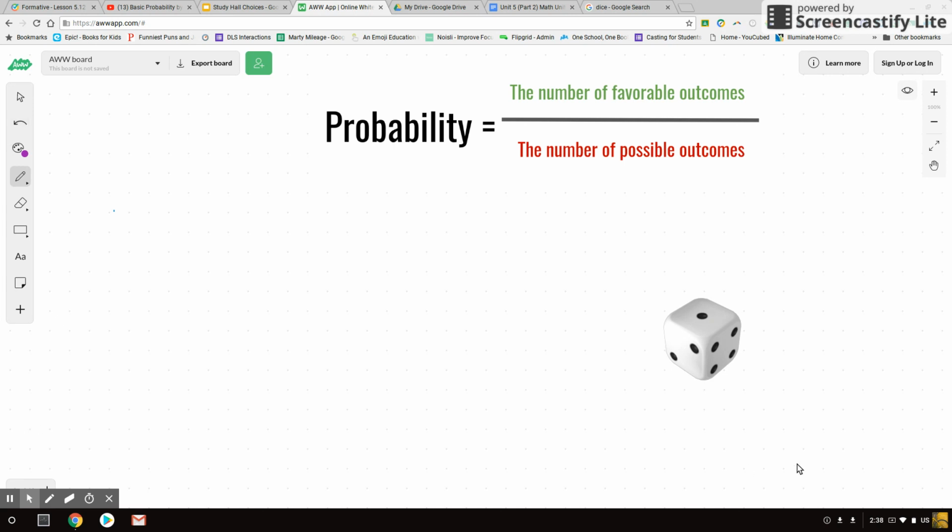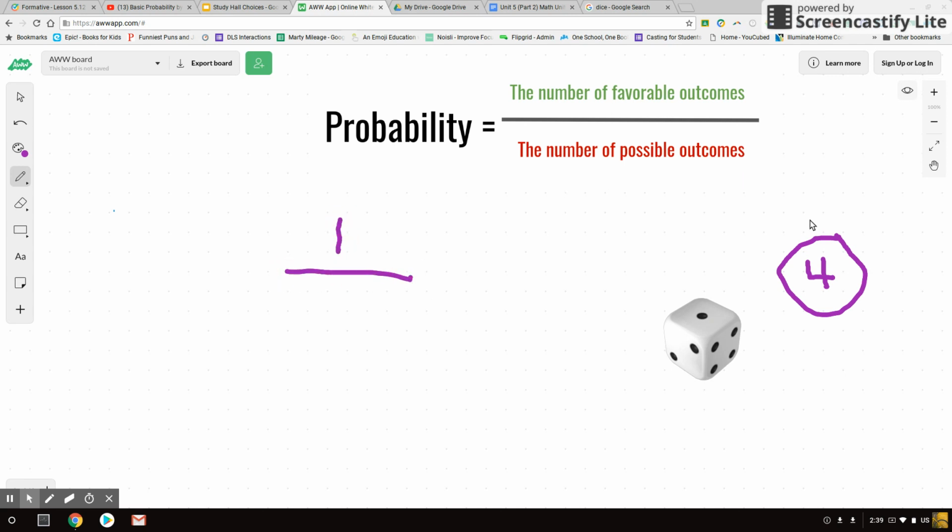All right. So let's say we're playing a game and I need to roll a 4 to win the game. If I roll a 4 on my next roll, I win. So I have to think about this in terms of probability. If I'm trying to figure out the likelihood that I win the game on this roll, then I would write it like a fraction. The number of favorable outcomes: well, I only have one. Rolling a 4 is the only way I could win, so that's going to go up top.